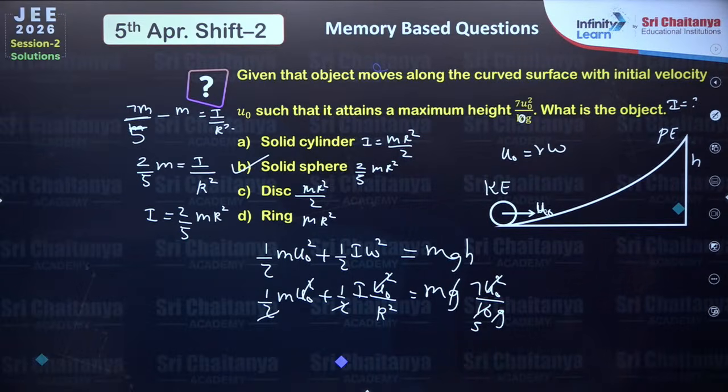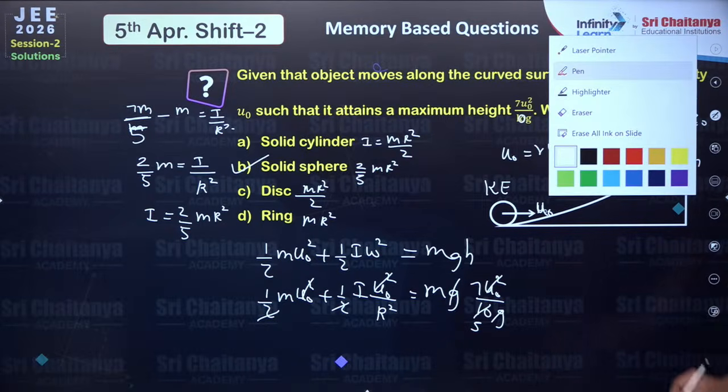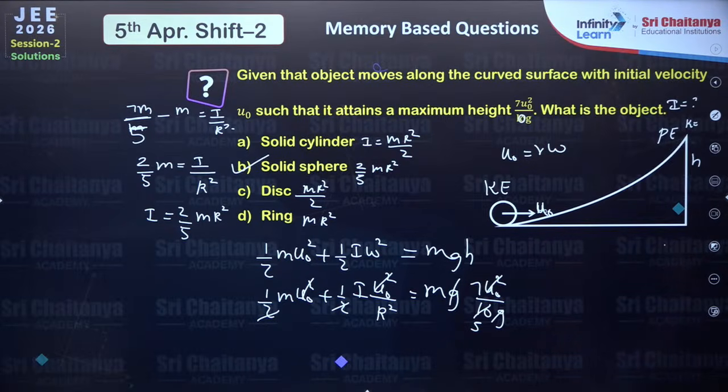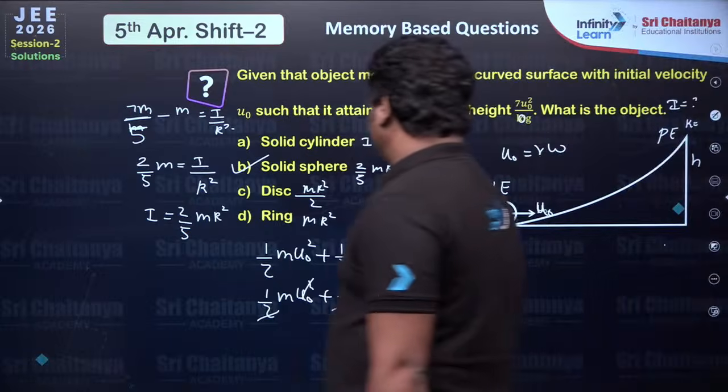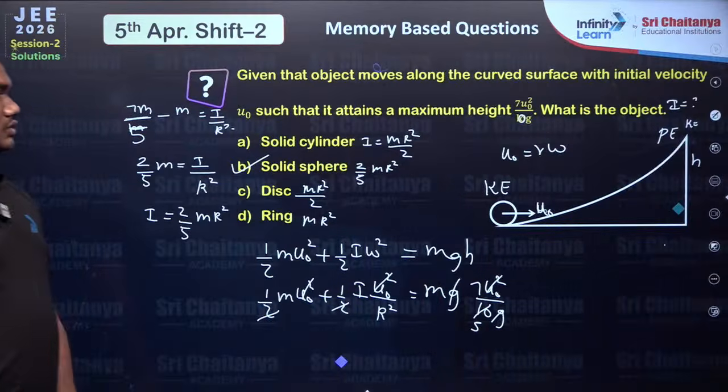Very regular question only. All you have to carefully conserve energy from top to bottom. When you reach the maximum height, your whole kinetic energy, body will stop, the ball will stop. So therefore you will not have any kinetic energy here. So as it is a rolling problem, we have to consider half I omega square also.